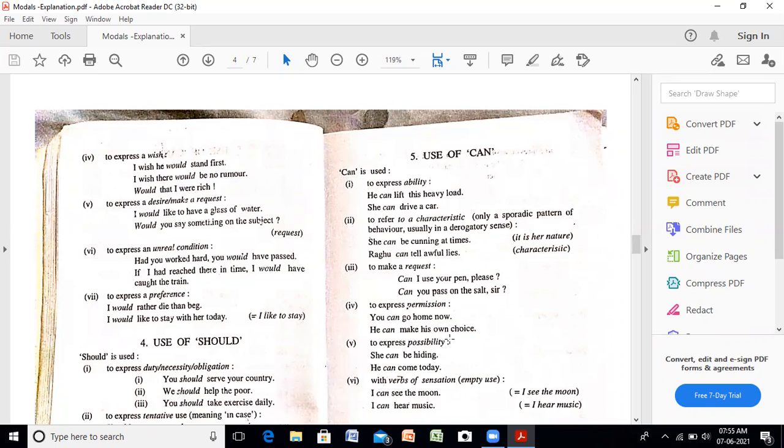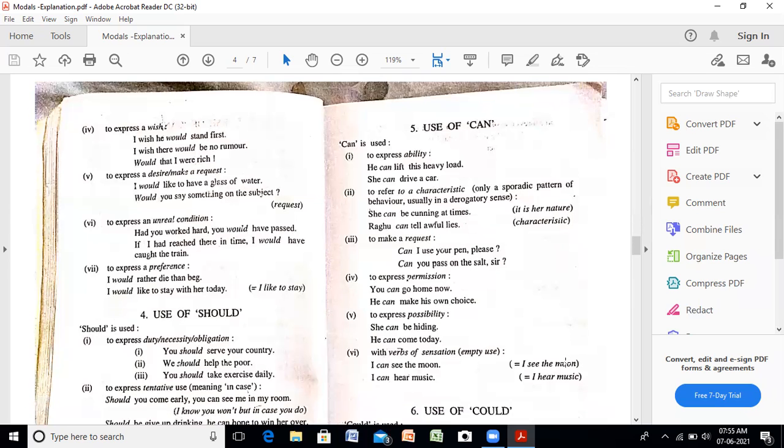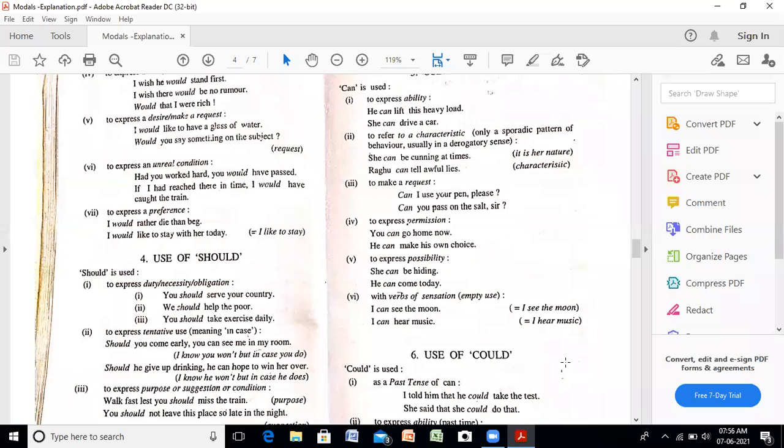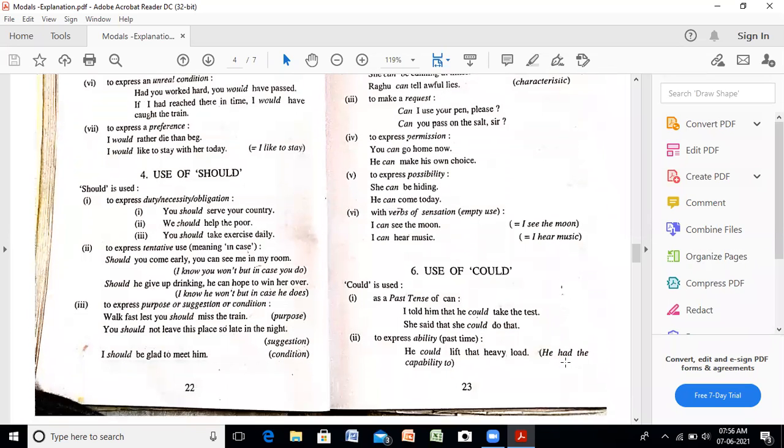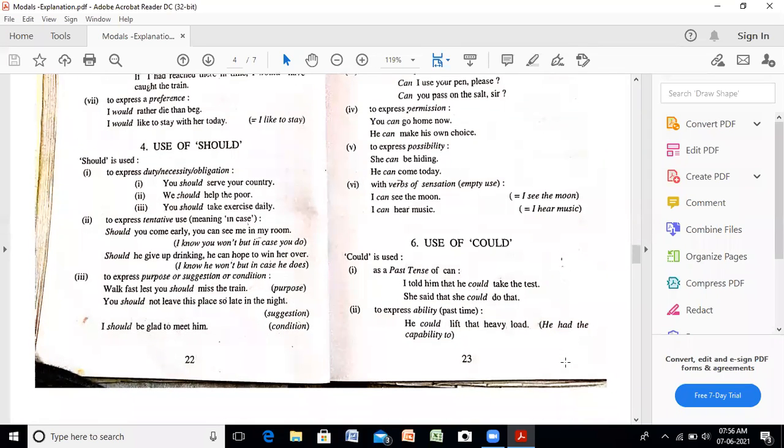To express possibility, किसी चीज़ की संभावना हो सकती है. She can be hiding, he can come today, मतलब वो आ सकता है. It means आने की संभावना है. With the verbs of sensation, the verbs through which we have the sensations, जैसे आपका देखना, सुनना. I can see the moon, I can hear music. That means it tells about the sensations.